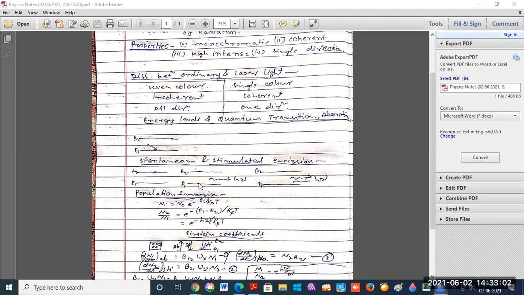After reaching the lower energy state, the atom becomes stable. So this process is known as spontaneous emission.